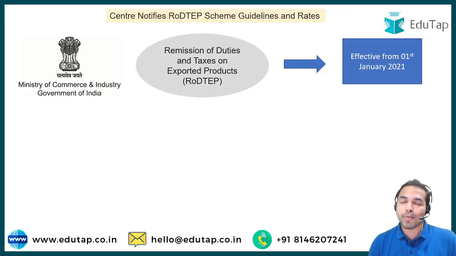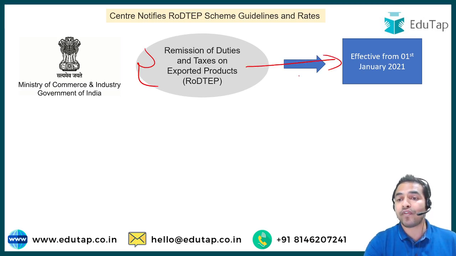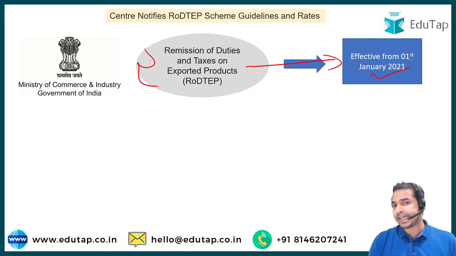So if we talk about the RODTEP scheme, it stands for Remission of Duties and Taxes on Exported Products, and this scheme was effective from 1st of January 2021. But still, the Indian exporters were not able to get the benefits under this scheme, because till now there were no guidelines and rates notified by the government of India.